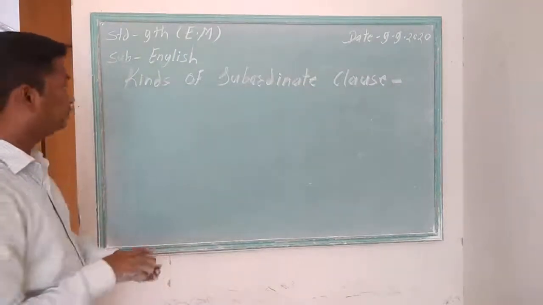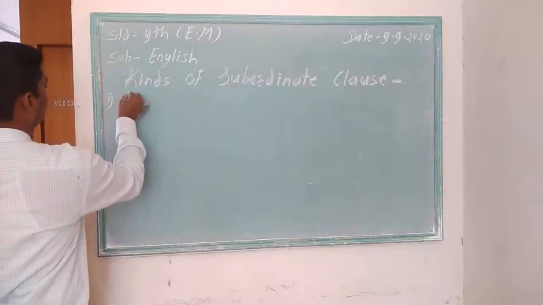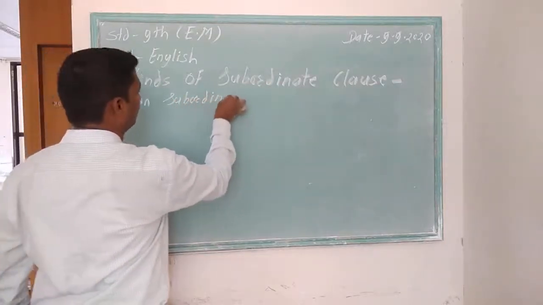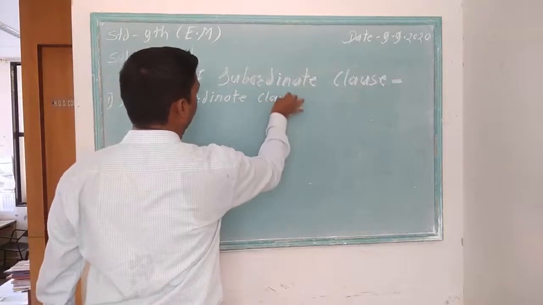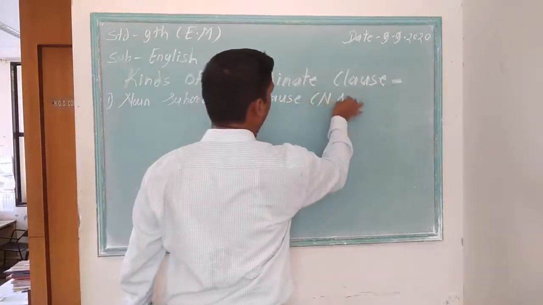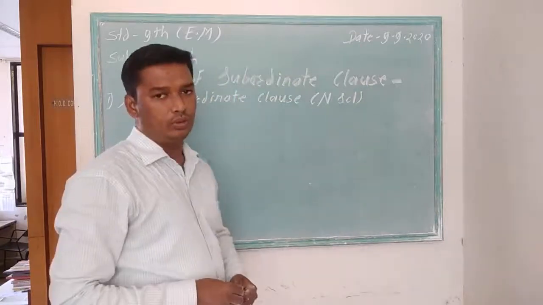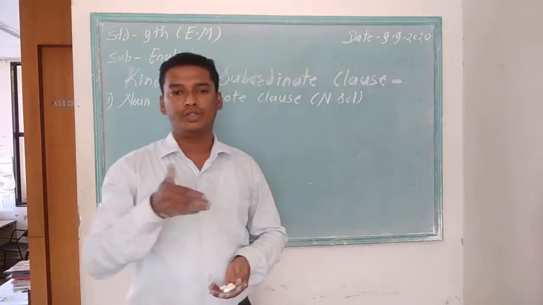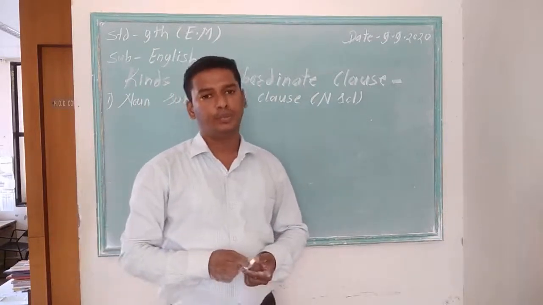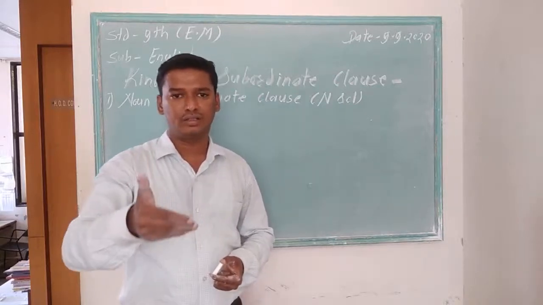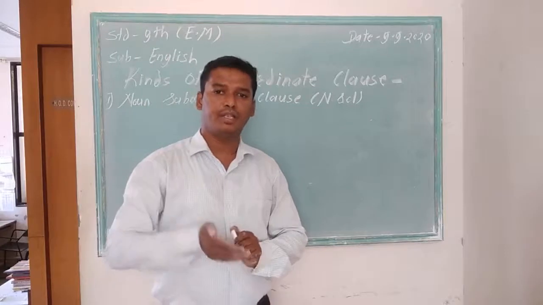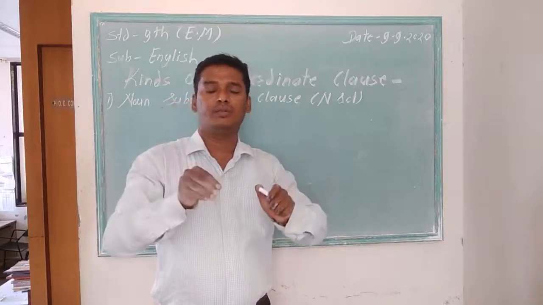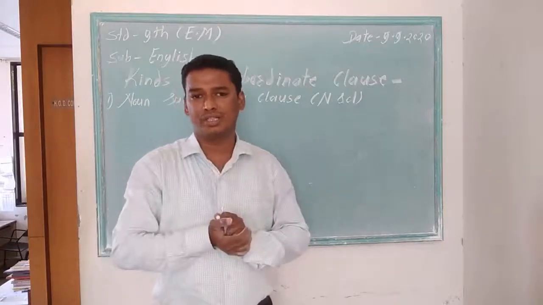Let's learn first noun subordinate clause. In short, you have learned the parts of speech: noun, pronoun, adjective, verb, adverb, preposition, conjunction, and interjection. All these parts play their parts in the sentences. We have to use the same features, same rules in these kinds of sentences.